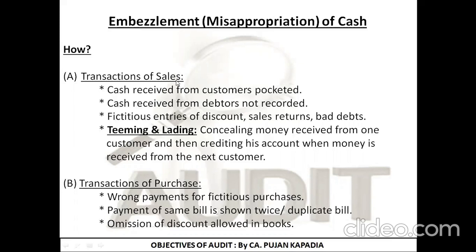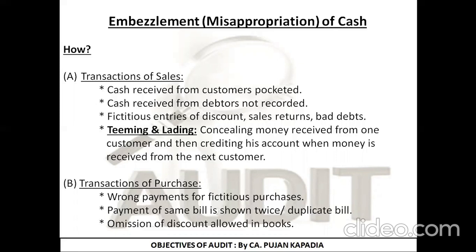The first point is, as an accountant, cash received from a customer is pocketed. I have sold goods of rupees 1 lakh. The customer has given 99,000 by check and 1,000 as cash. What I'm doing is, I'm recording in the books that there was a transaction of only 99,000 and I'm pocketing that 1,000 rupees that I received in cash.